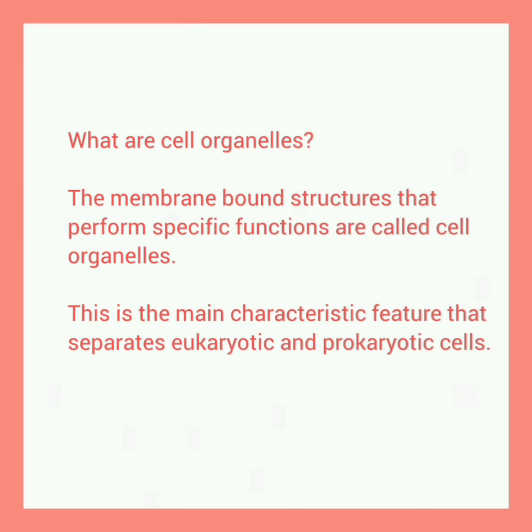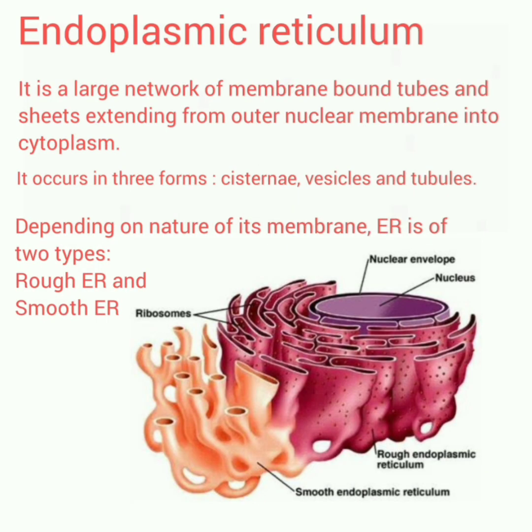What are cell organelles? The membrane-bound structures that perform specific functions are called cell organelles. This is the main characteristic feature that separates eukaryotic and prokaryotic cells. The first cell organelle that we are going to study is the endoplasmic reticulum. It is a large network of membrane-bound tubes and sheets extending from the outer nuclear membrane into the cytoplasm. It occurs in three forms: cisternae, vesicles, and tubules. Depending on the nature of its membrane, ER is of two types: rough ER and smooth ER.